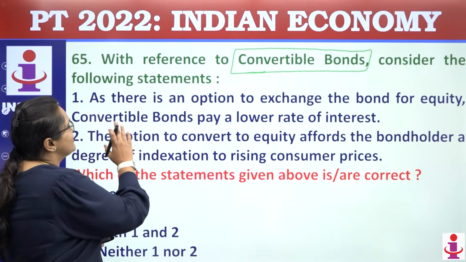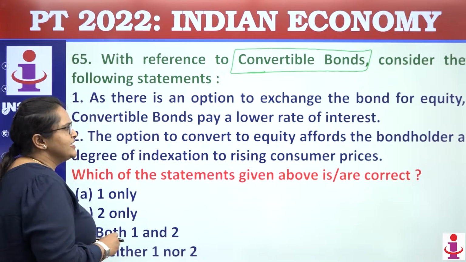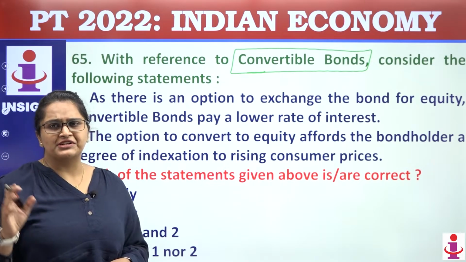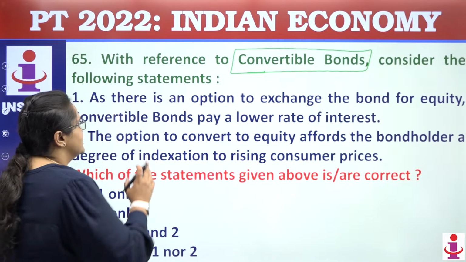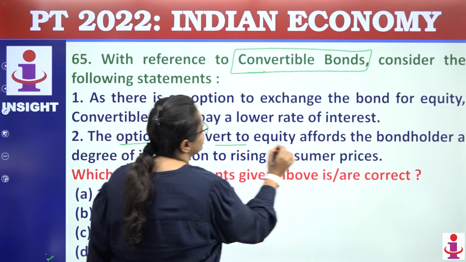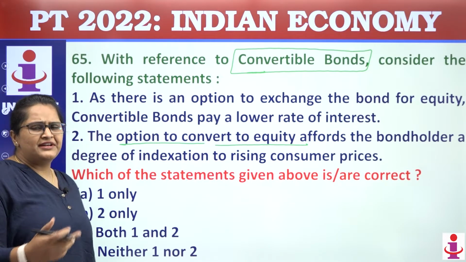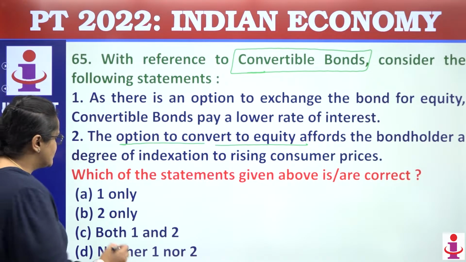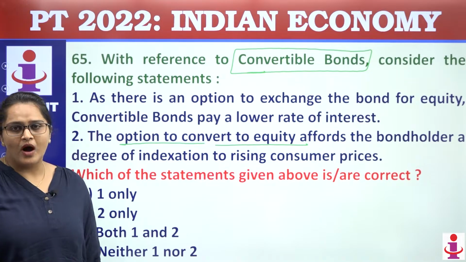Here the first statement is, as there is an option to exchange the bond for equity, convertible bonds offer a lower rate of interest as compared to debentures. Absolutely true. Next, the option to convert to equity affords the bondholder a degree of indexation against rising consumer prices. That is absolutely true. So the answer will be C, both 1 and 2 are correct.